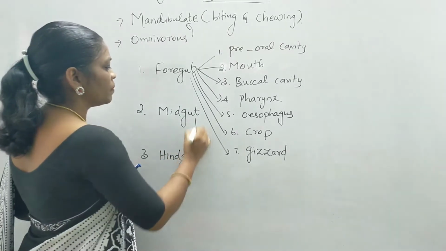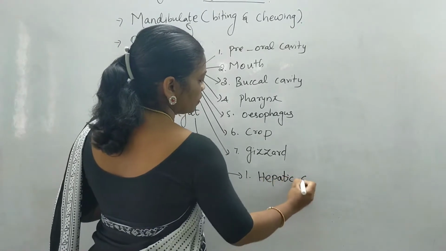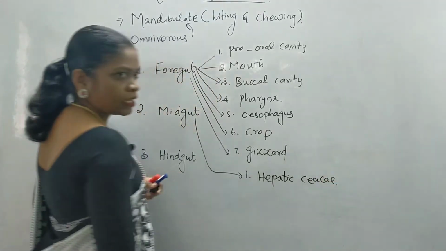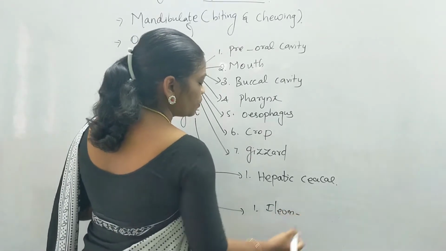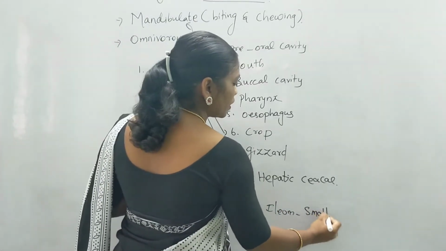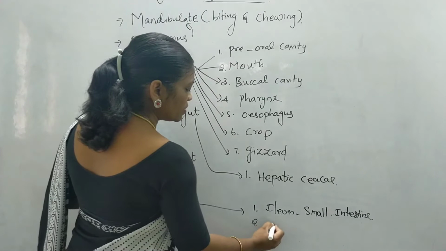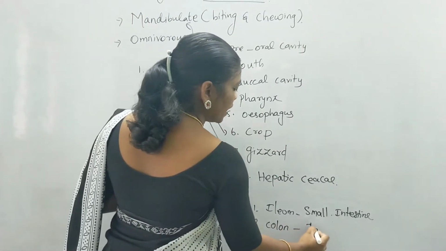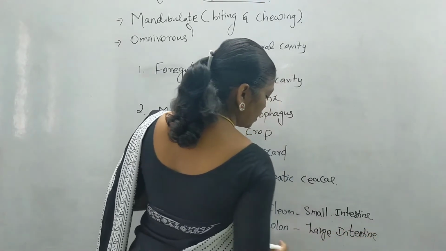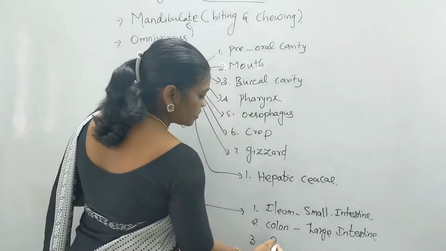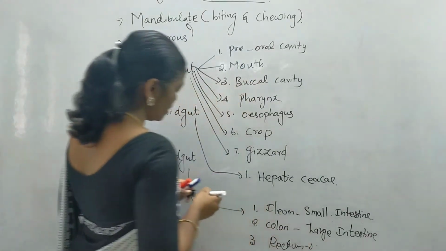What structures are present in the midgut? The midgut consists of hepatic caecae, and the hindgut consists of ileum. Ileum is also known as small intestine in this group of organisms, so ileum does the function of small intestine. The second region is colon, which is considered a large intestine, and the last region is rectum, which reaches into the anus. That is the last region of the hindgut.